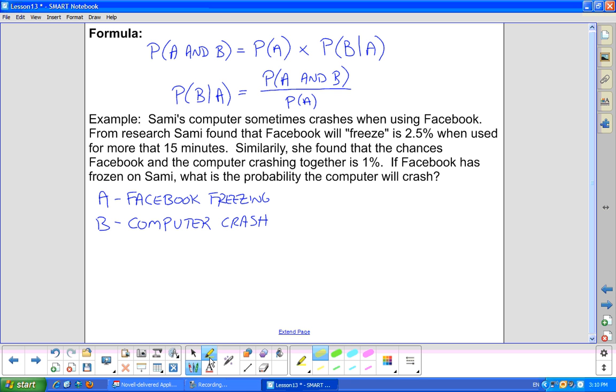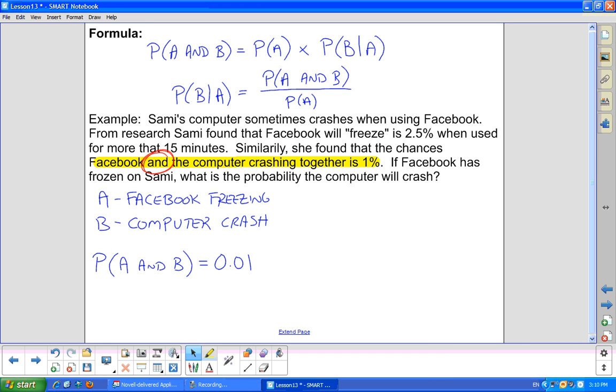So she found that, and I'm going to skip down to the sentence here, the Facebook and computer crashing together is 1%. The key word in that sentence is "and". So Facebook and the computer crashing is 1%. So what that tells me is that the probability of event A and B occurring is 1%, and I'm going to switch that to a decimal. So that's one key piece of information.